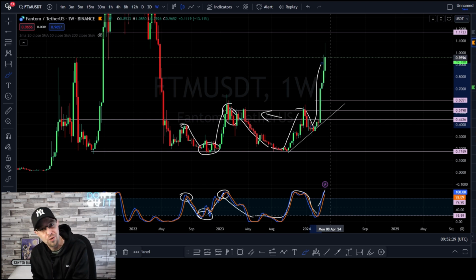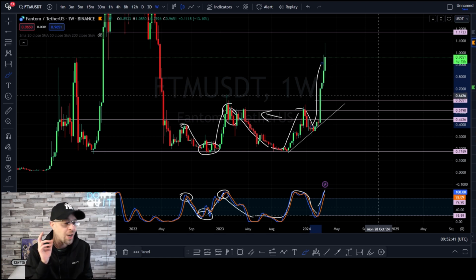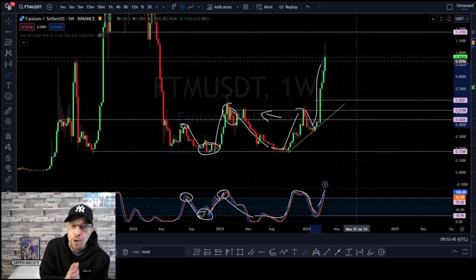Use it in conjunction with trend lines, whether it's horizontal, whether it's diagonal. Make sure that you zoom out of your chart, go onto the line chart, join the dots, and you'll have a better bias of where price action is likely to move next. More importantly, a protection level, because preservation of capital is the key. Make sure that you know where your stop losses are. Be greedy with your entries.